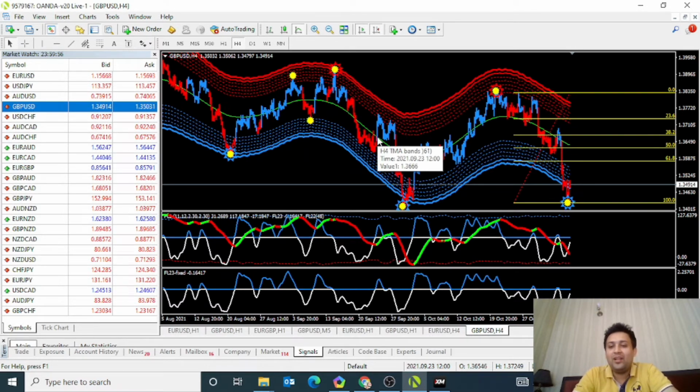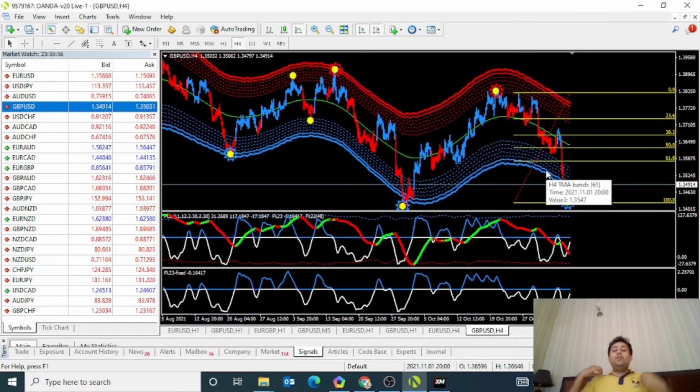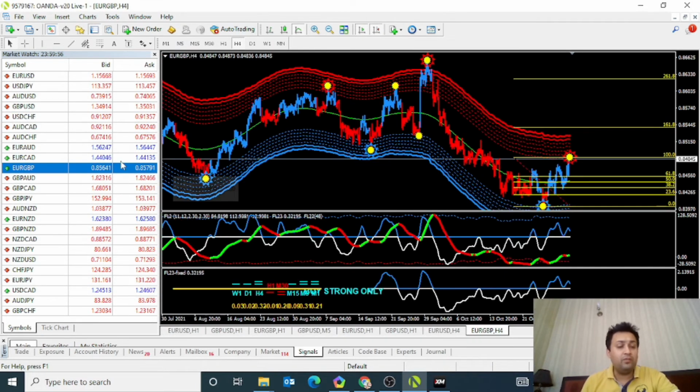But if you are a scalper, then you can also utilize this system by selecting a shorter time frame, but I will discuss that later. First I am trying to give you the proper information and the knowledge of how you can find the exact entry point. I will attach one more indicator, one more pair with this.